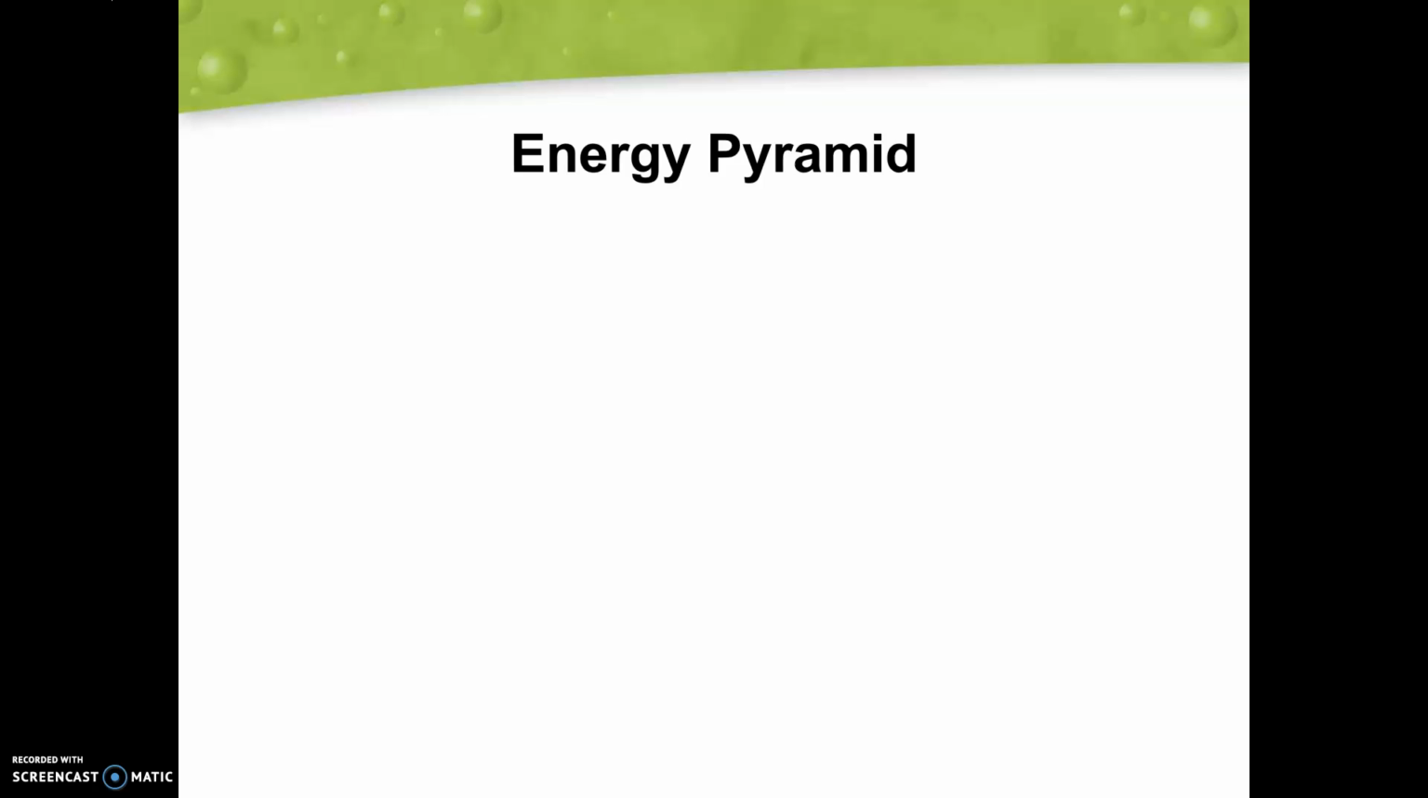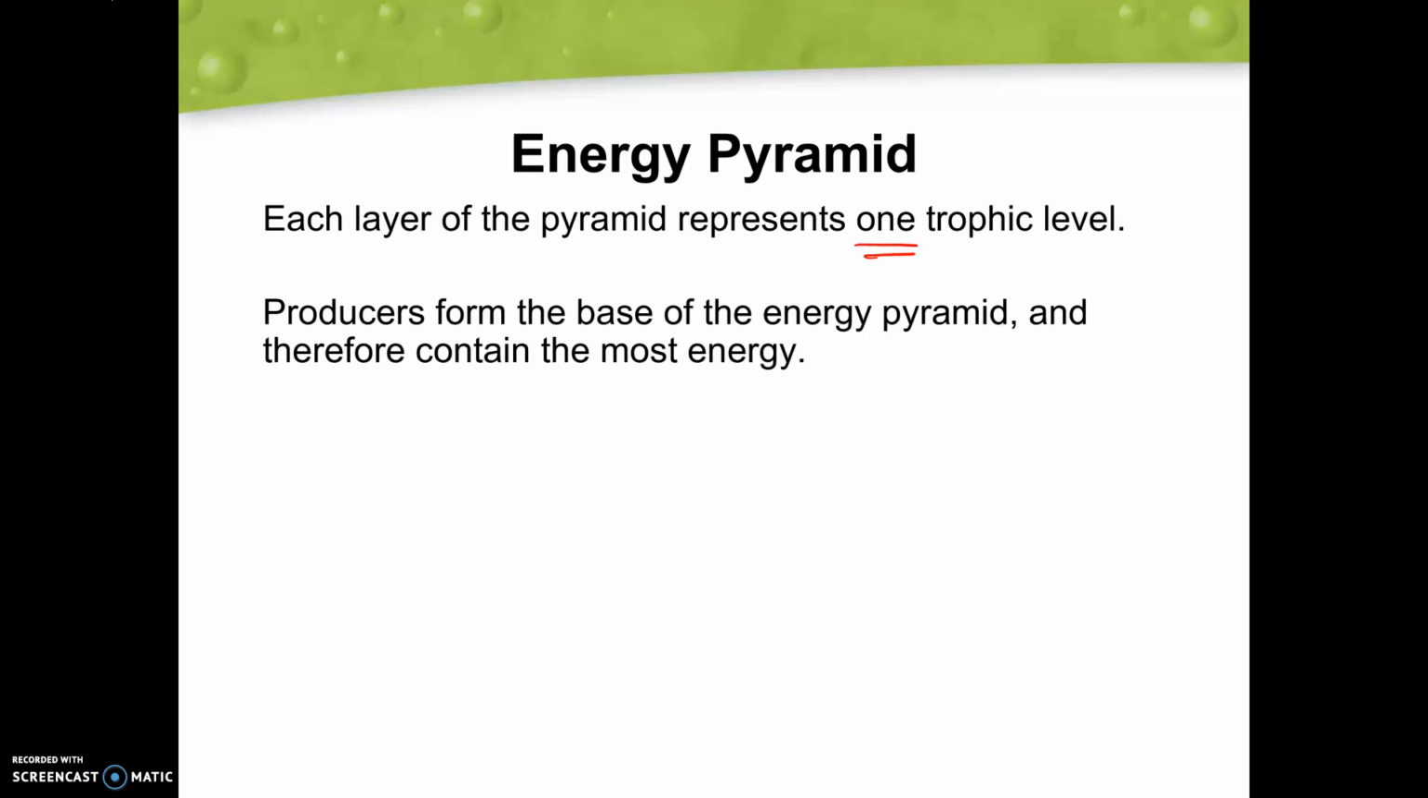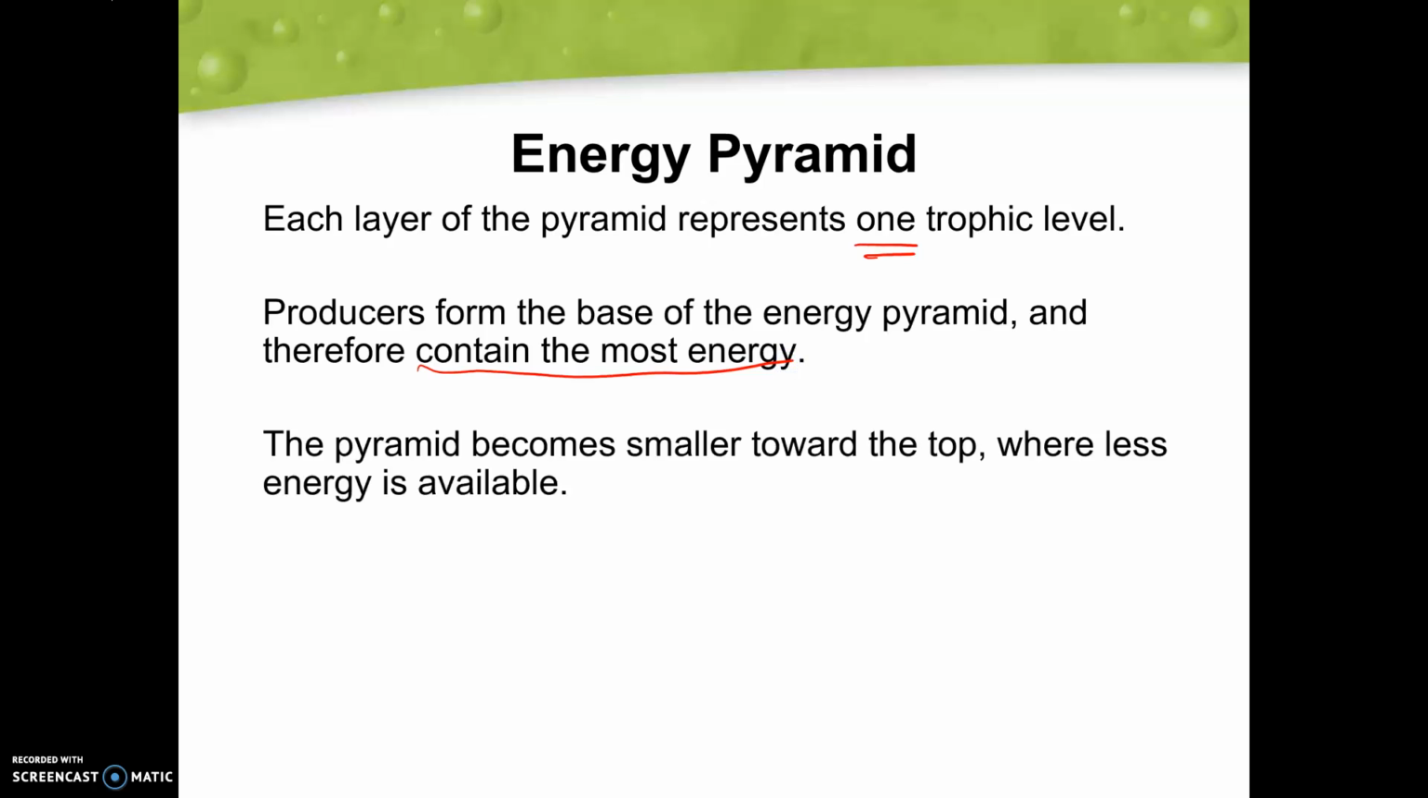Though that energy isn't always perfectly efficient, which is why we can see our energy pyramid being a really good representation of how energy moves in an ecosystem. So each layer of our pyramid is going to represent one trophic level. Our producers are going to form our base, because we know that they contain the most energy because they're able to make their own energy using photosynthesis from the sun. And the pyramid is going to become smaller towards the top, where less energy is available.